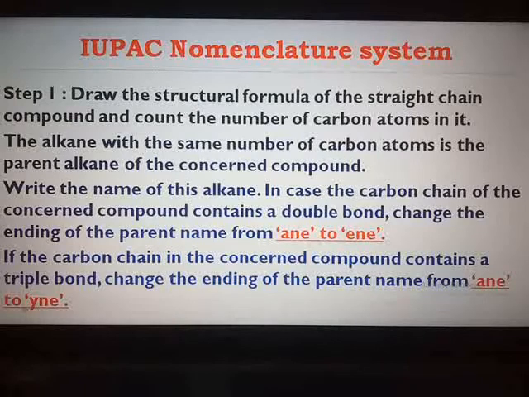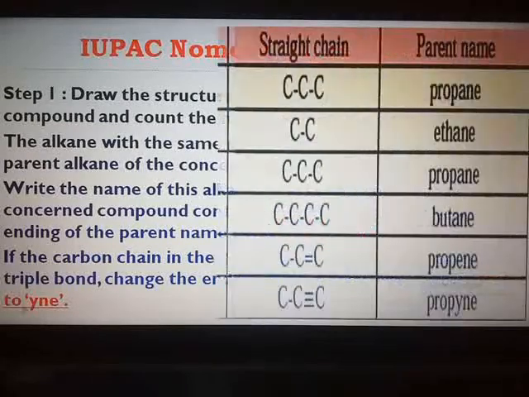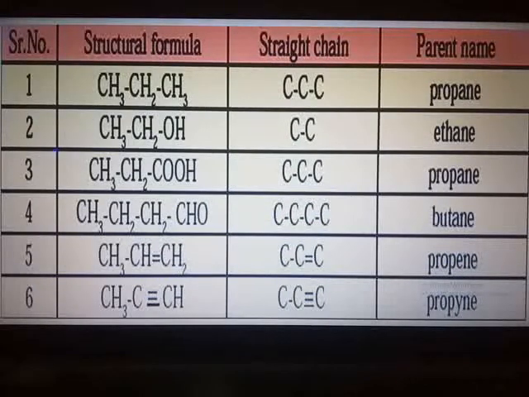If there is a single bond, then you will keep ane: methane, propane. If there is a carbon-carbon double or triple bond, then you end the parent name with either ene or yne accordingly.